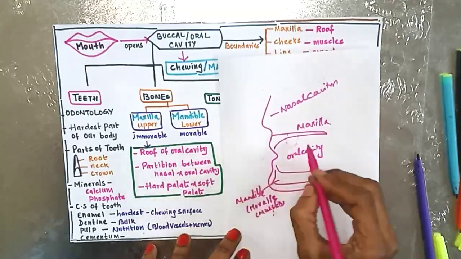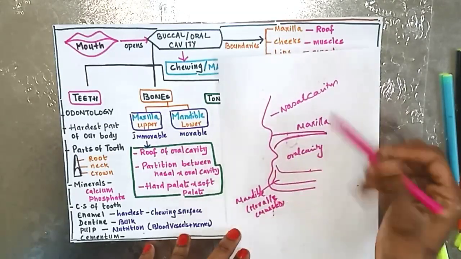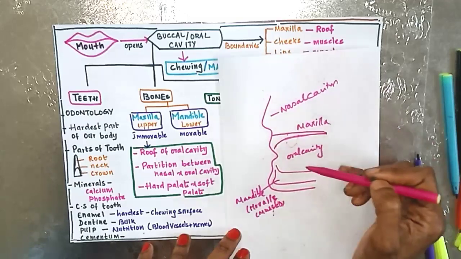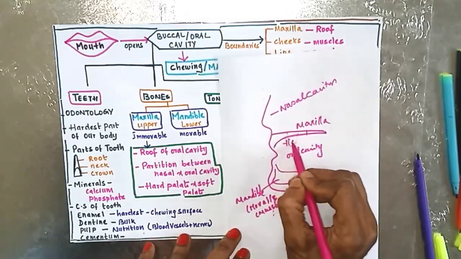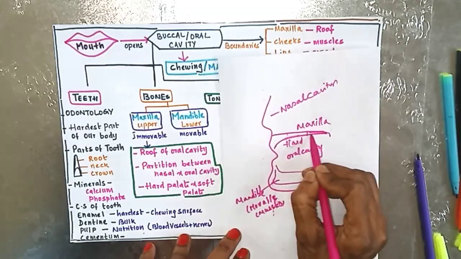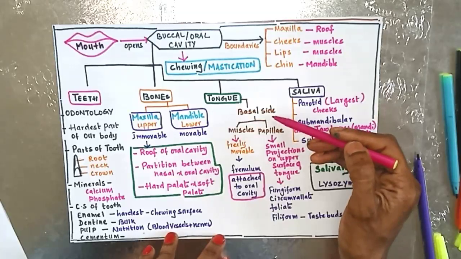And this maxilla, you have nasal cavity and this is oral cavity, so maxilla forms the roof of the oral cavity. The partition which separates nasal cavity and oral cavity is maxilla. The front portion is called as hard palate, and the posterior or the back portion you call it as soft palate. Next, tongue. This is present on the basal side of the mouth.